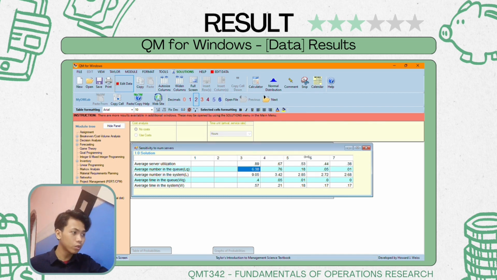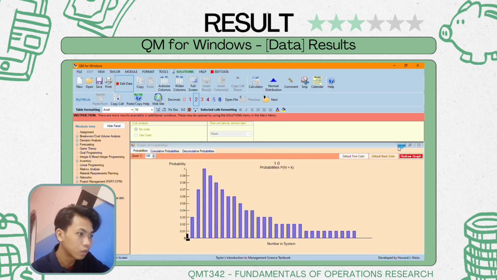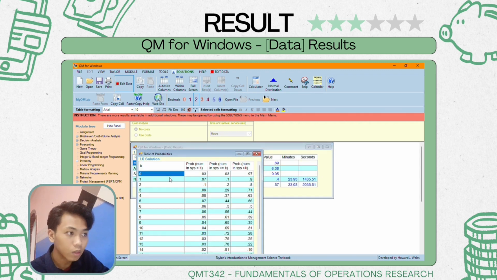So we also get the graph, and we also get the table of probability, like if there are 0 customers, the probability is 0.03, and 1 is 0.00, and so on.